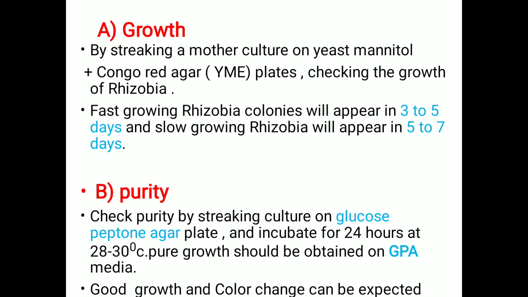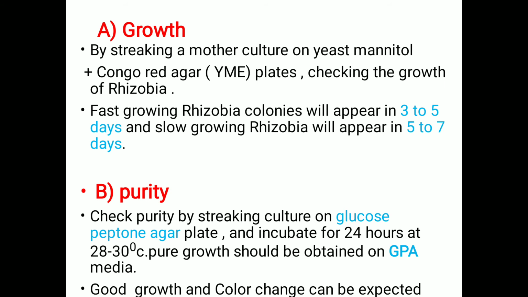With the help of an inoculating needle, we streak it out and check the growth of rhizobium after certain intervals. For fast growing rhizobia, colonies appear within 3 to 5 days, and for slow growing rhizobia, after 5 to 7 days. On that basis, we check the growth of rhizobium on YMA media.